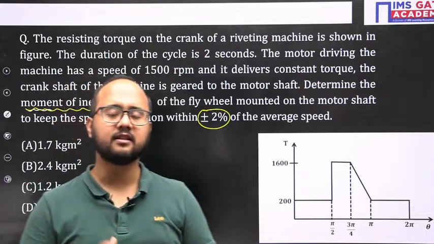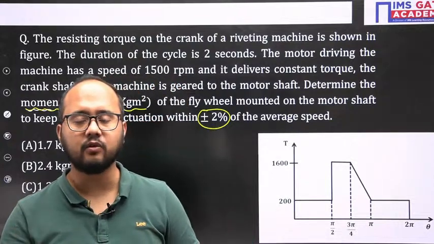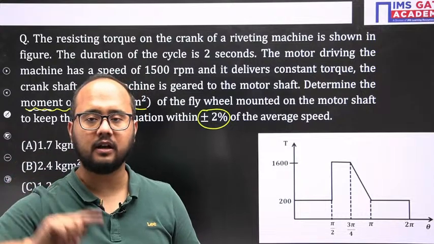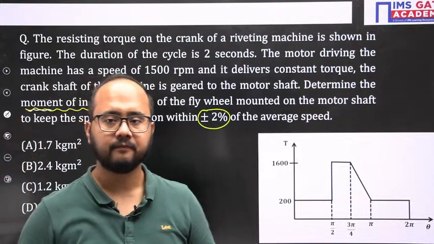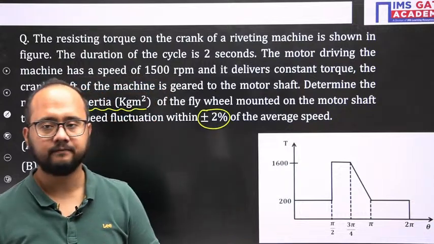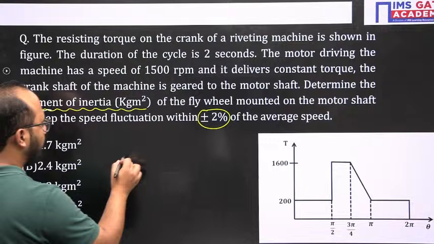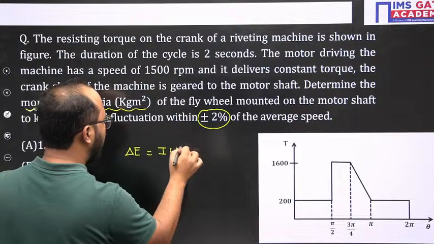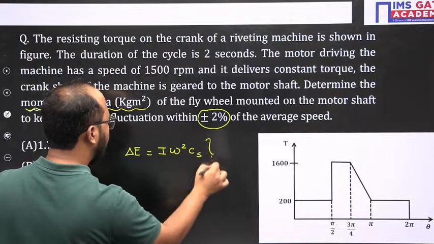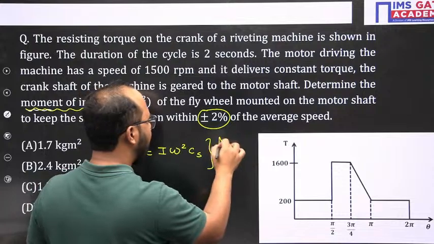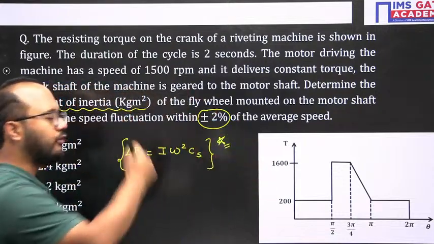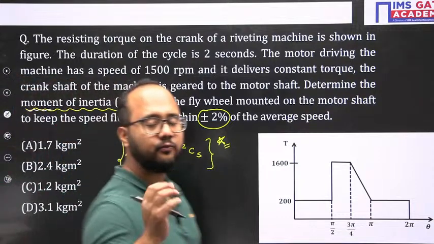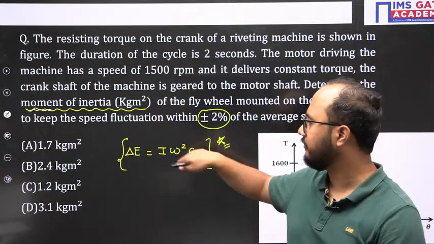Many students always ask, sir, how to start a problem. Simple thing: whatever unknown is there, that unknown will be related to some formula or relation. That we need to figure out first, then we will start solving the problem. Like they have mentioned the mass moment of inertia. So there is one formula, delta E equals I omega square Cs. Very famous formula in the flywheel, and almost 80 to 90% of numericals in flywheel are related to this formula only.